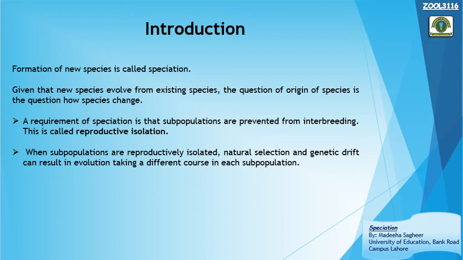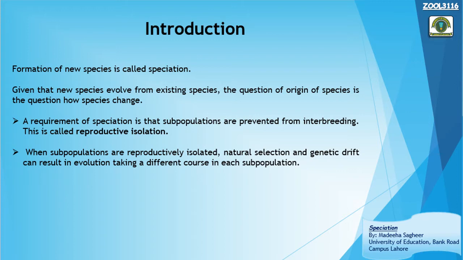Now, if we talk about the population of humans, then we have the Pakistan population, we have the American population. These are known as subpopulations of humans. So, when the individuals of a subpopulation are not allowed to mate with individuals of another subpopulation, this is called reproductive isolation. So this ultimately leads to the formation of a new species.